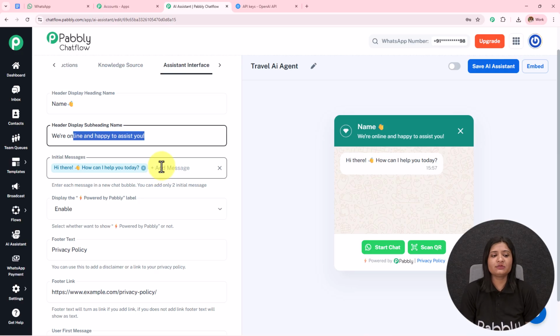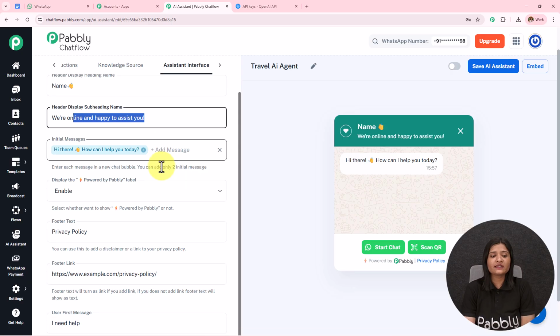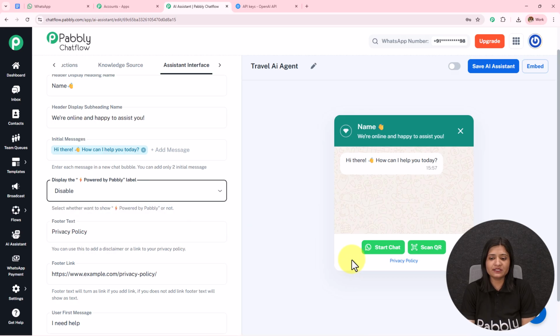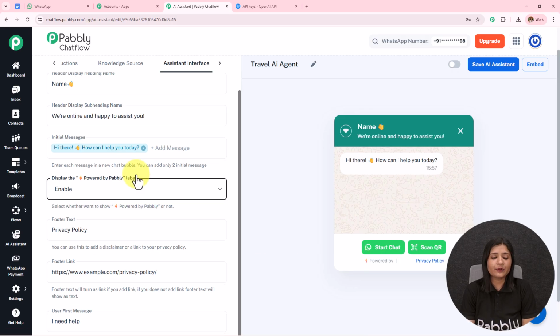Then we have the initial messages. You can add 2 initial messages, and using those messages, your AI agent is going to reply to the user. Then we have this display the powered by Pabbly. So I have kept it enabled. If you disable this, it will be removed from here. I'm going to keep it enabled.